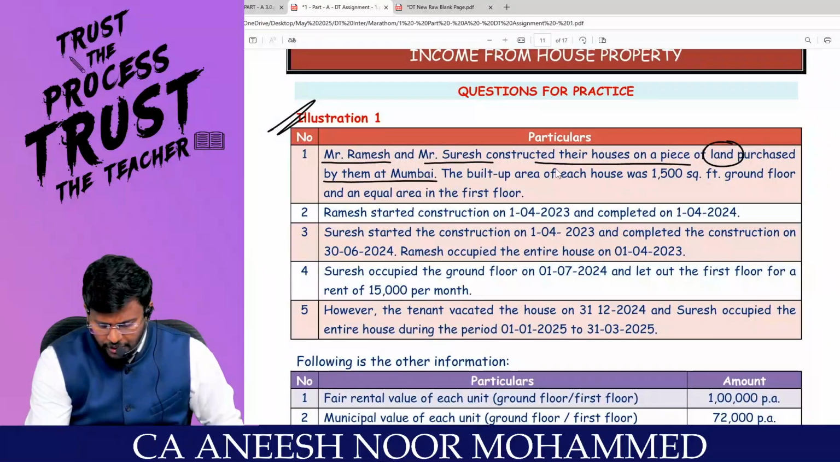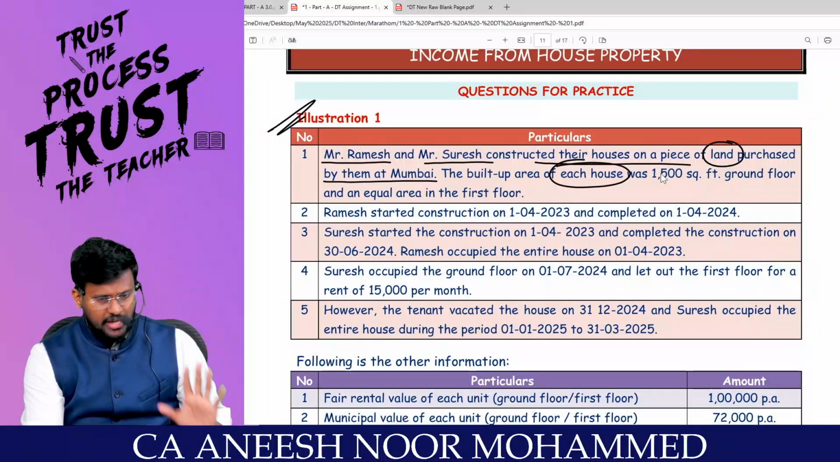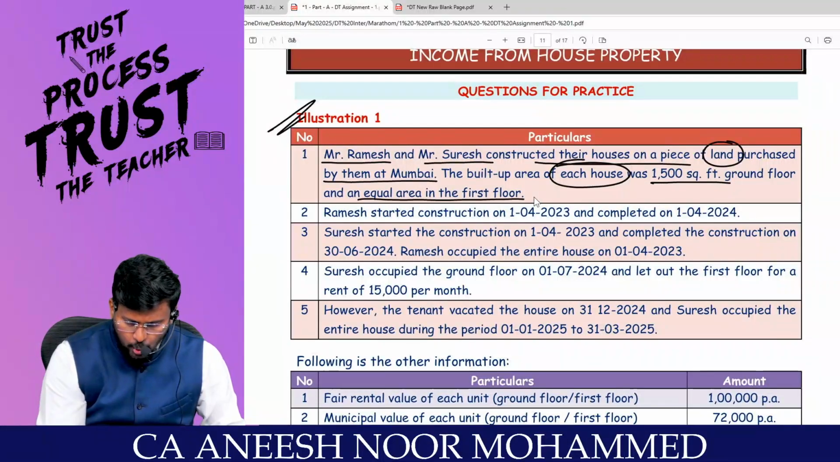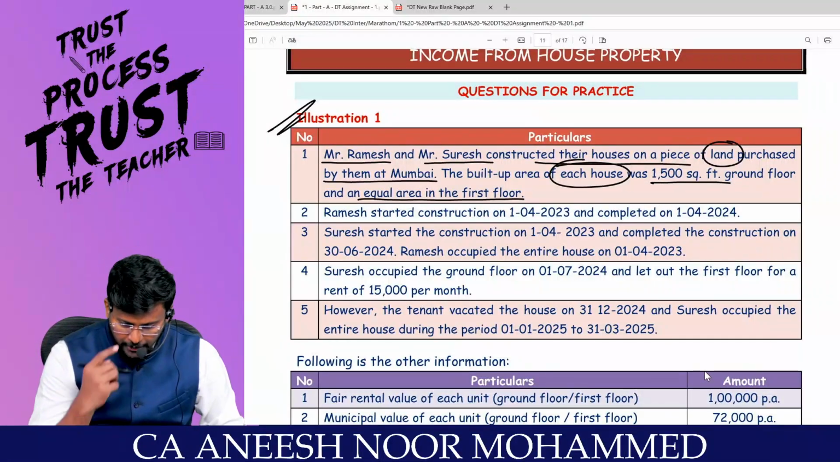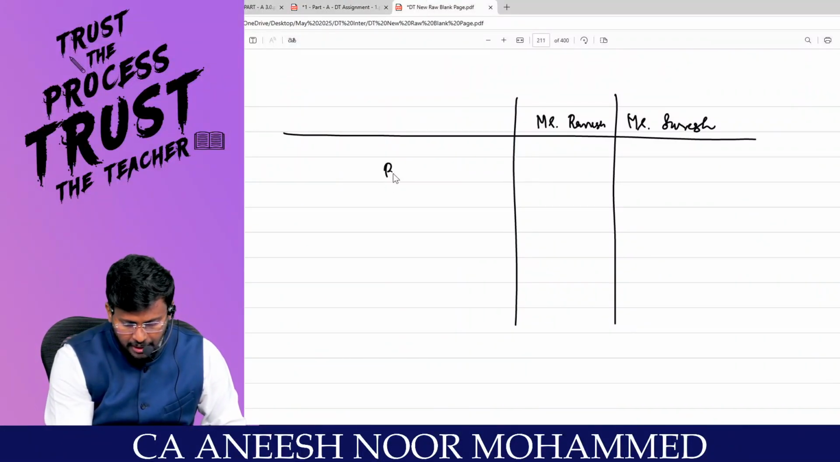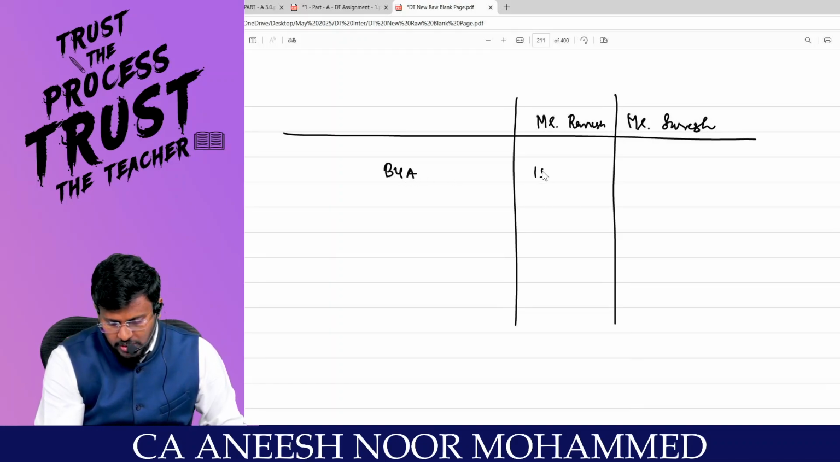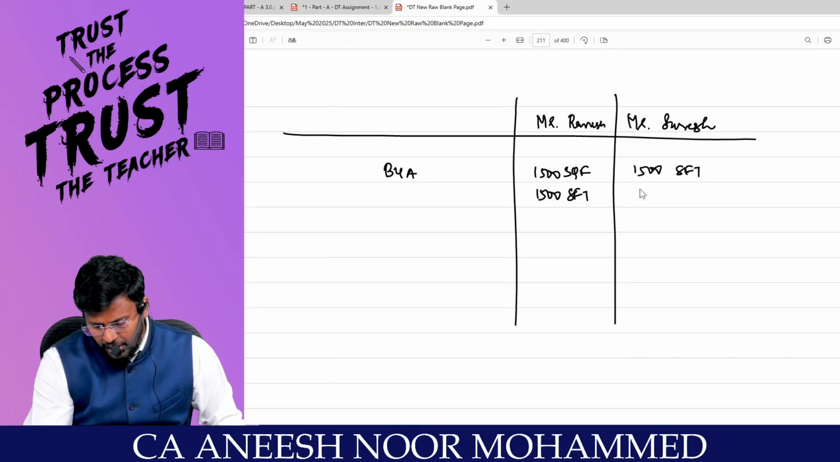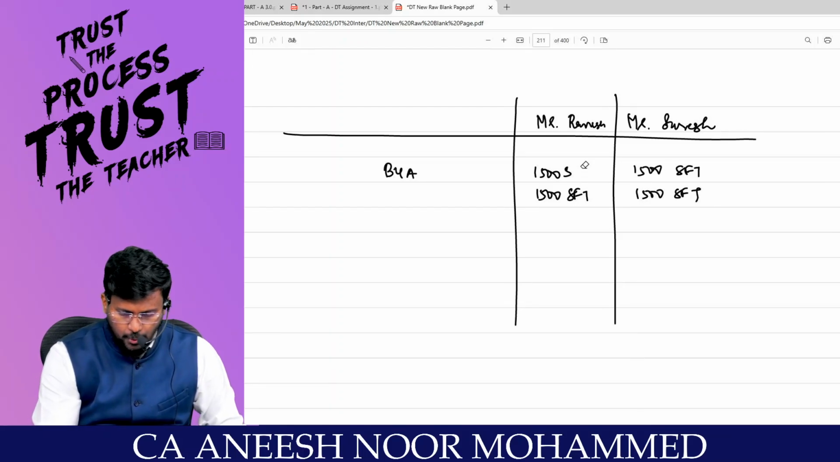Built-up area of each house, meaning the 2 houses they have constructed, was 1500 square feet on the ground floor and an equal area on the first floor. That means the built-up area is equal to 1500 SFT and 1500 SFT. Are you all really with me? Here also 1500 SFT and 1500 SFT. So ground floor 1500 and first floor also 1500. Are you all really with me?